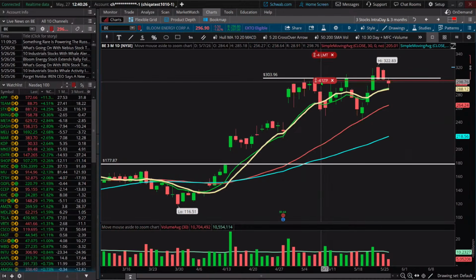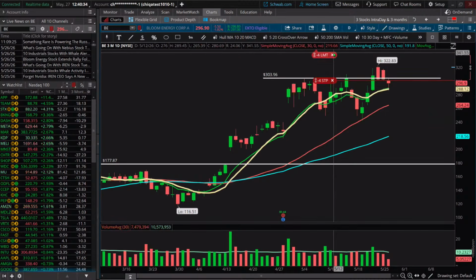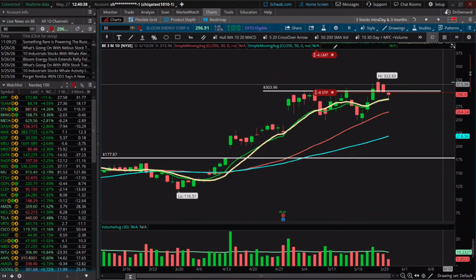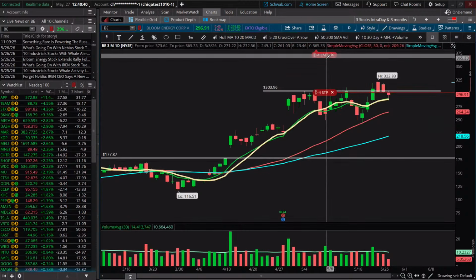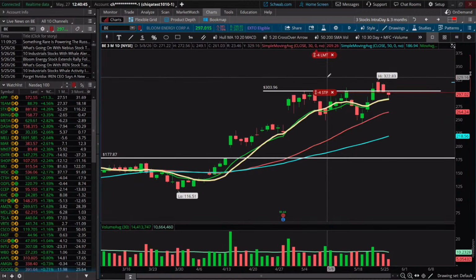Now, again, I'm not sure why mine is having issues. Or if you did want to close it out altogether, you're like, oh, I don't want my stop there, and you just want to cancel it, click on the X. Same thing on the target, click on the X. But you should be able to, yeah, mine is being a little bit weird right now. You should be able to drag and drop it though, okay?